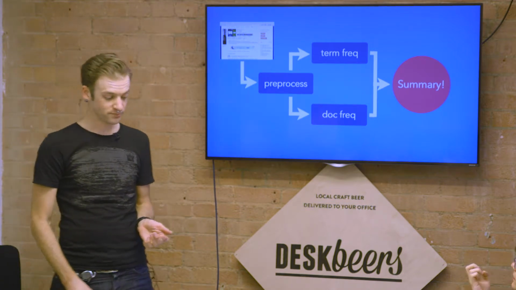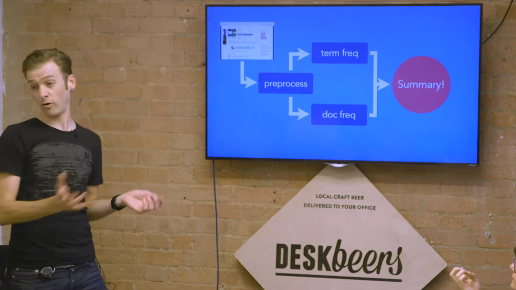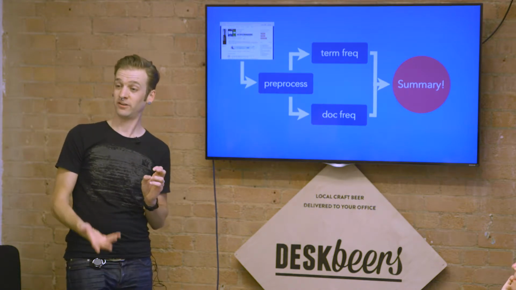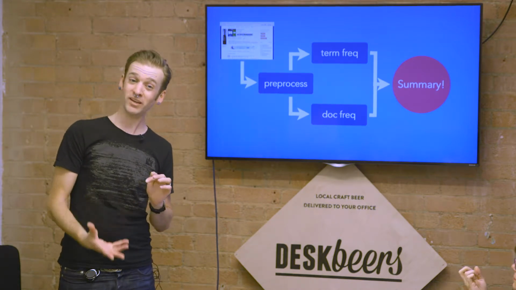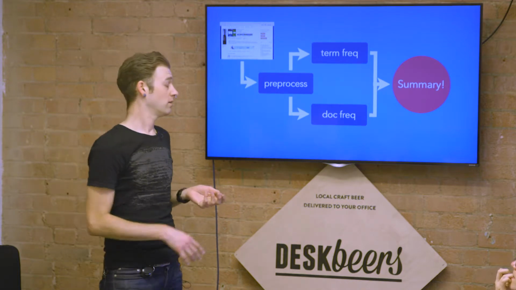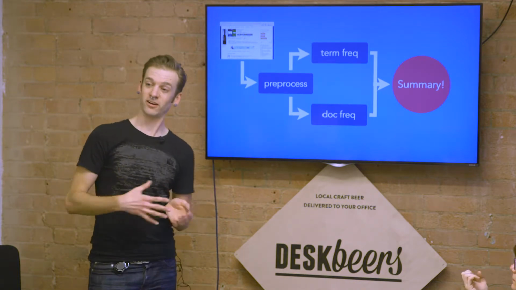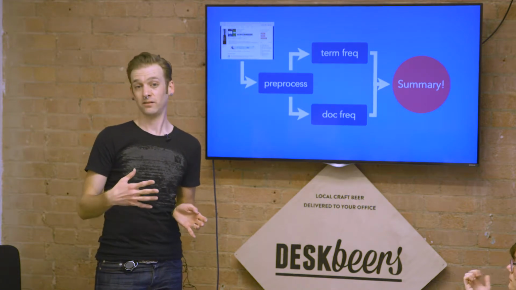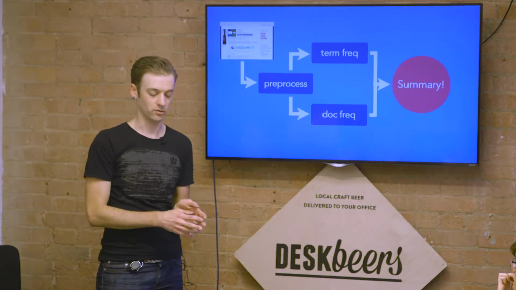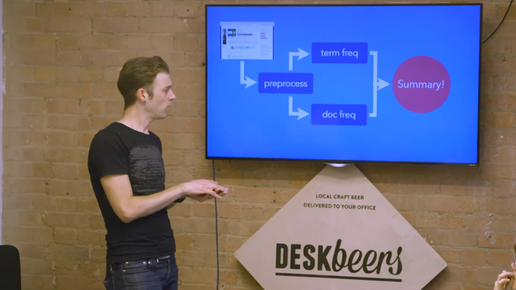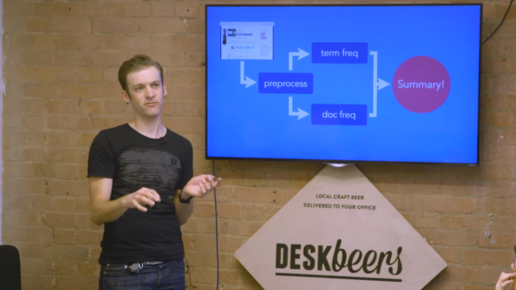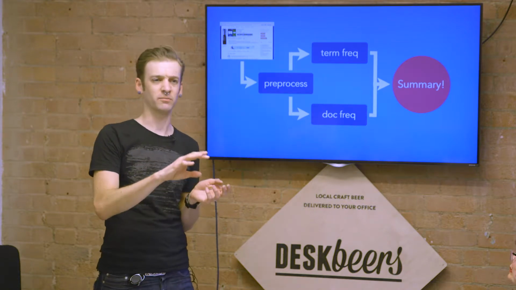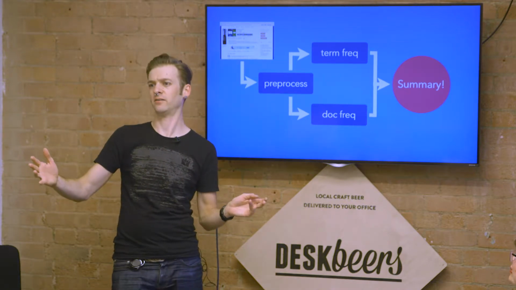So we do whatever pre-processing we're going to do, and then for each document, we count the number of times a term appears in the document. And then for every document in our collection of documents, we count how many times it occurs in the document at all. So the idea here is that we have a weighting that favors a word that appears a lot in a document, but not very often across all the documents.